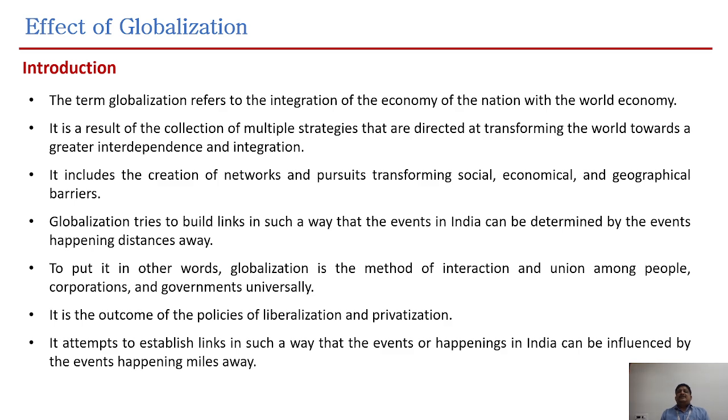Globalization tries to build links in such a way that events in India can be determined by events happening at a distance. To put it in other words, globalization is a method of interaction and union among people, corporations, and governments universally. It is the outcome of the policies of liberalization and urbanization. It attempts to establish links in such a way that events or happenings in India can be influenced by events happening miles away. So these are the effects of globalization.